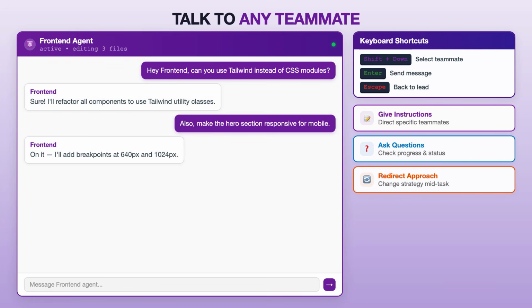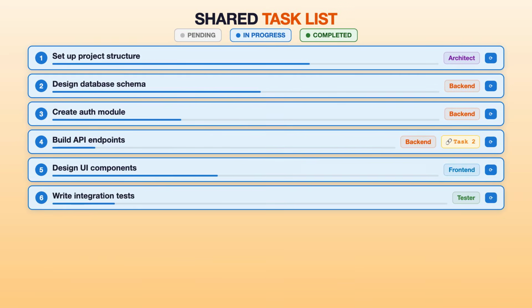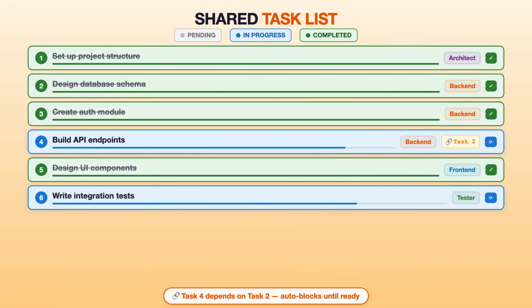Give additional instructions, ask follow up questions, or completely redirect their approach. Total control. The shared task list is the coordination backbone. The lead creates tasks and teammates work through them.